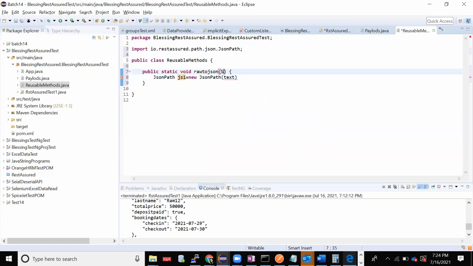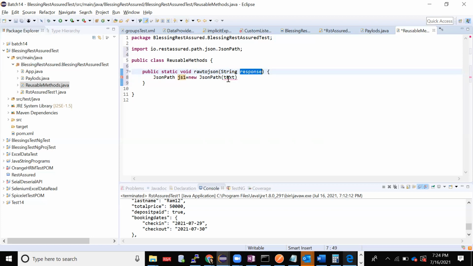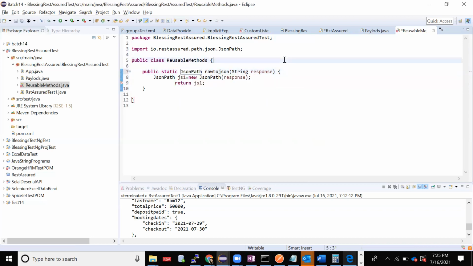So what I need is one string input, some response, because it wants to convert it. So it is taking one response. Okay, what I'll do, I'll just return this. Return JS1. Done. Now it is asking to convert into JSON path. I'll just convert it to that. Then my JSON path is also ready now.